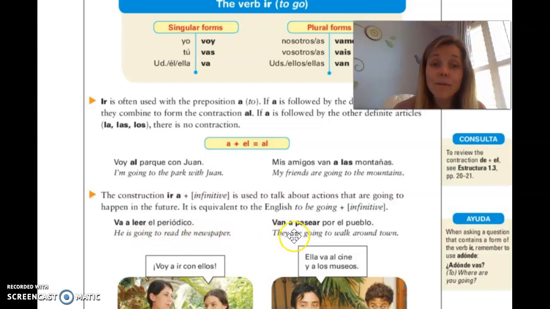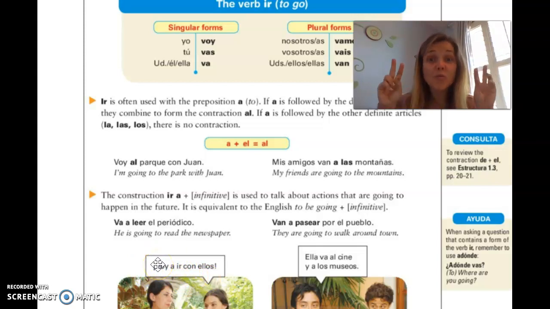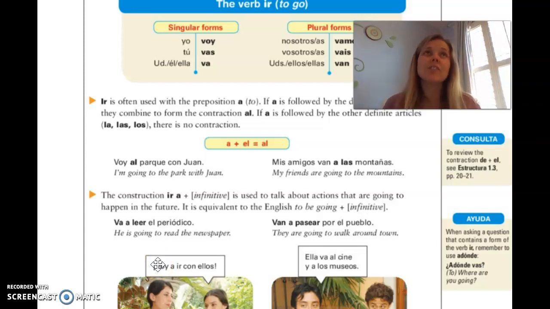Van a pasear por el pueblo. We're going to walk through town. They are going to walk through town. Voy a ir con ellos. So here is an example of where you use the ir verb twice in one sentence. I am going to go to the park. I'm going to go to the restaurant. Voy a ir al parque. Voy a ir al cine. Okay? And then ella va al cine y a los museos. Lots of really good examples right there.